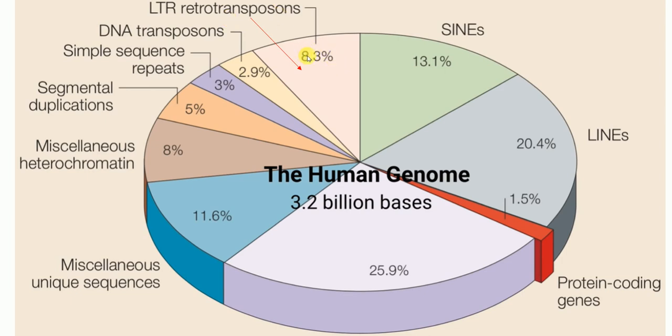Okay, so by showing this picture here, what I want you to understand is that some part of our genome contains viral genomes. For example, some fraction of this 8.3% of retrotransposons is actually from retroviral infection, okay, from the retroviruses.